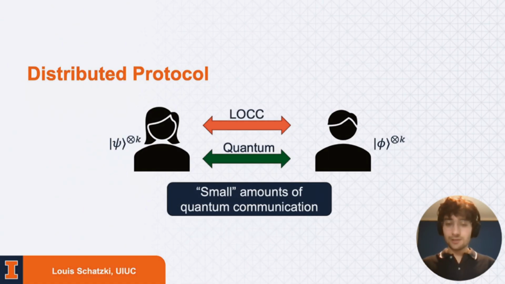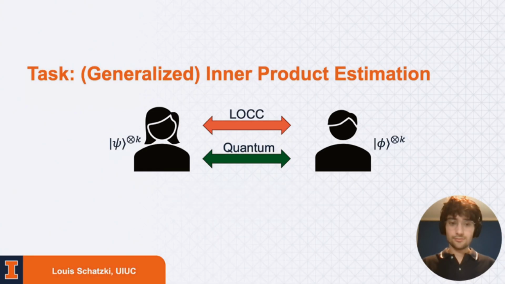What we will also consider, in addition to LOCC, is small amounts of quantum communication. And what I mean by this is the following. Say that Bob has some small number of qubits. He can send it over to Alice using some additional channel. And then the task that we will try to solve is the following.